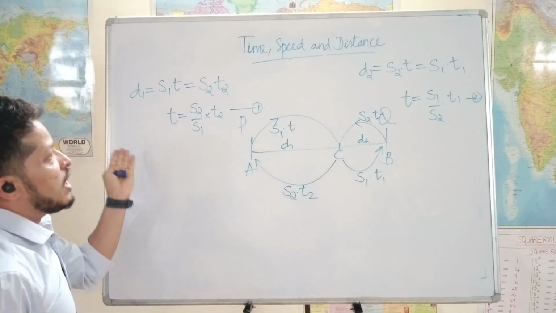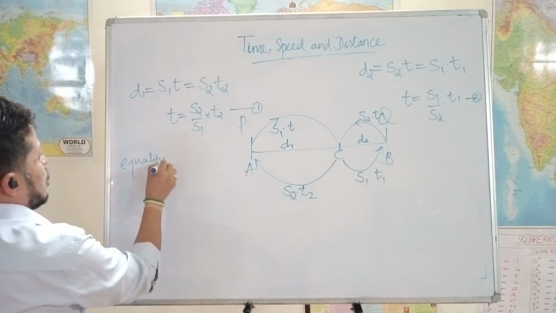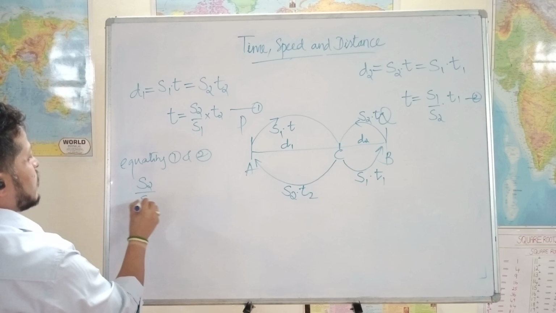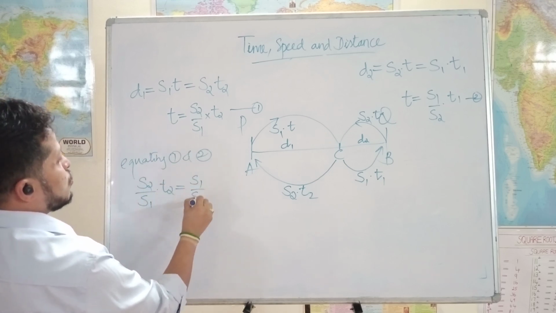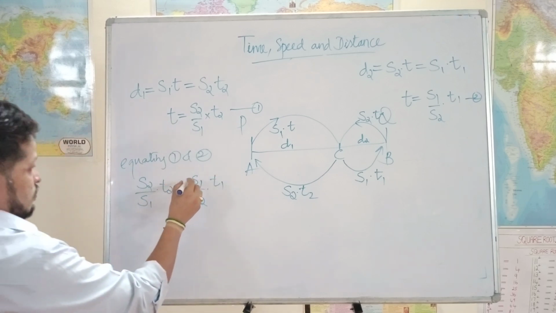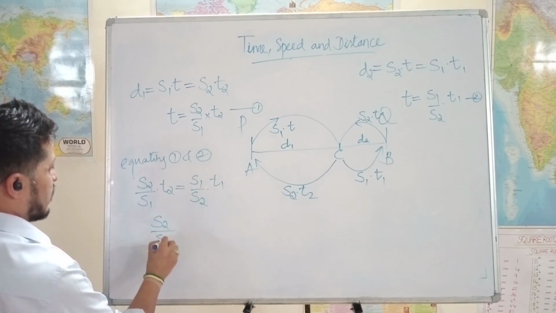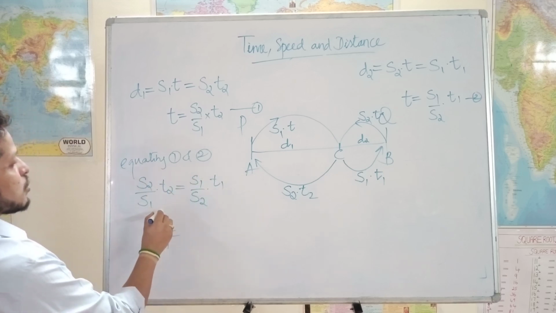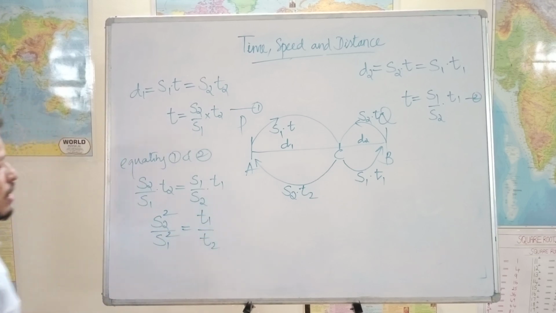See, these two are equal. Let me equate those two. Equating 1 and 2 implies s2 by s1 into t2 is equal to s1 by s2 into t1, which means if I take t2 here, then I get s2 by s1, and if I bring this to left hand side, I get s1 on the bottom, s2 square by s1 square is equal to t1 by t2.